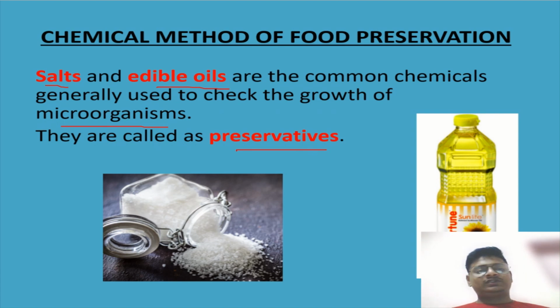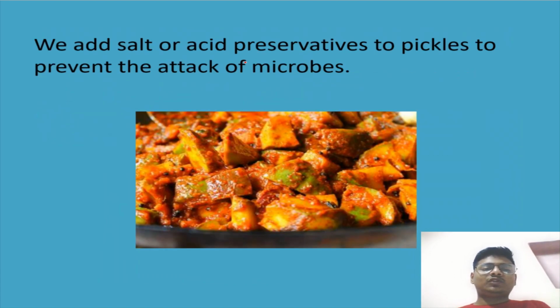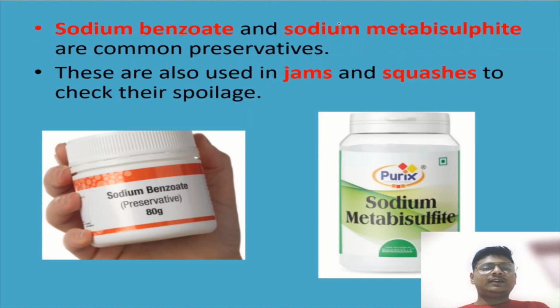Okay students, see this pickle: we add salt or acid preservatives to pickle to prevent the attack from microbes. And then there are sodium benzoate and sodium metabisulfite. These are common preservatives, and these are also used in jams and squashes to check their spoilage. Till now, is everyone clear why these chemicals are used for food preservation?